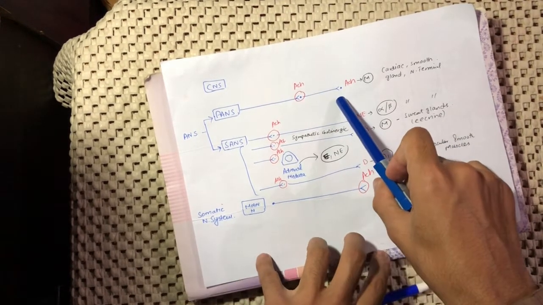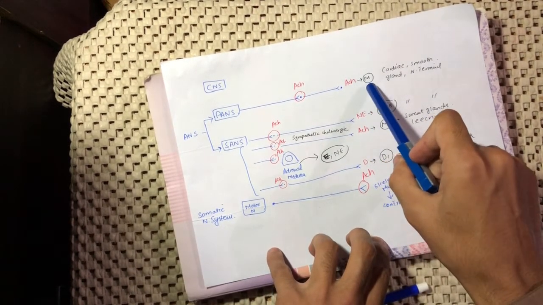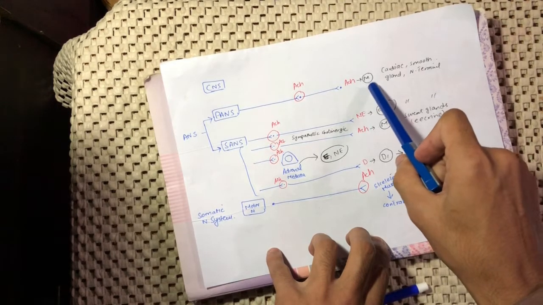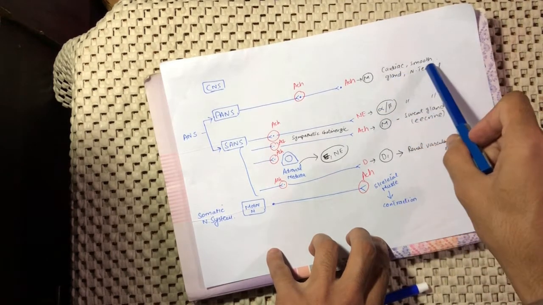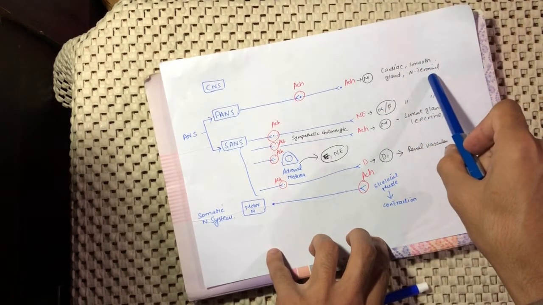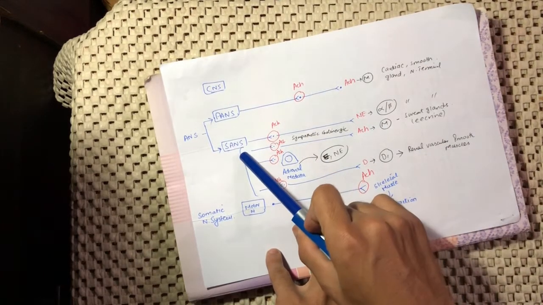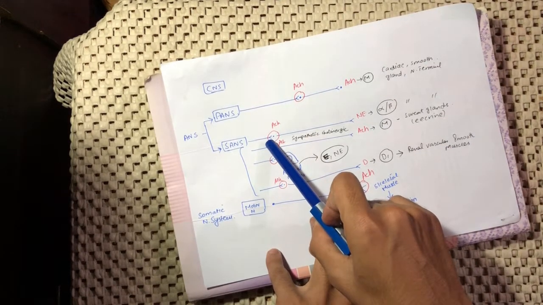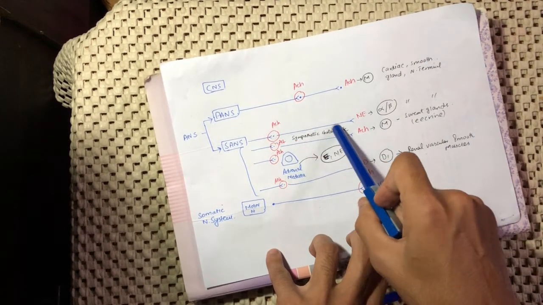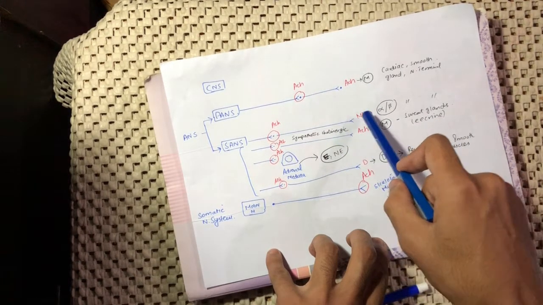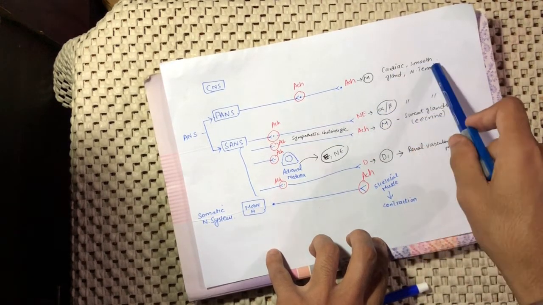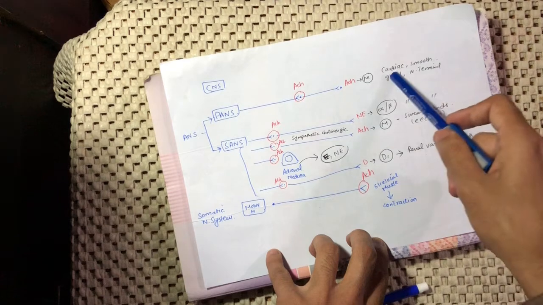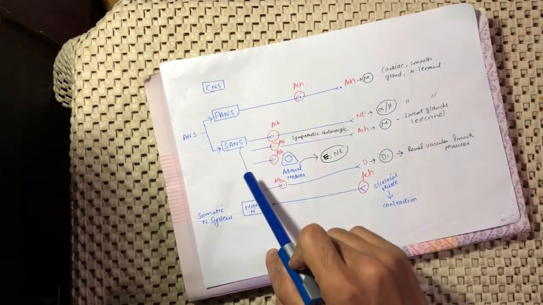At the postganglionic end, acetylcholine is released and acts on the muscarinic receptors, and these muscarinic receptors are located on the cardiac muscles, smooth muscles, glands, and nerve terminals. In the sympathetic nervous system, acetylcholine is released at the preganglionic end, and at the postganglionic end it releases norepinephrine, which acts on the alpha and beta receptors on the same cells, and these counteract each other.